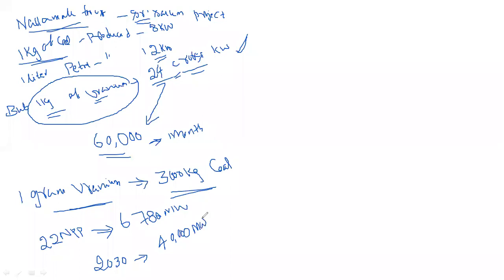The available uranium needs to be utilized in the nuclear power plants. The government's target is to achieve 40,000 megawatt of power in the year 2030.